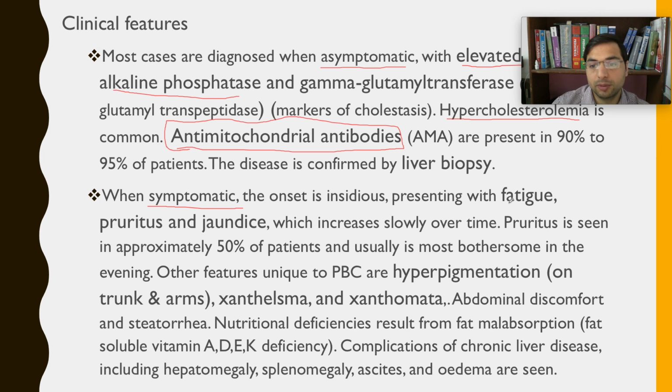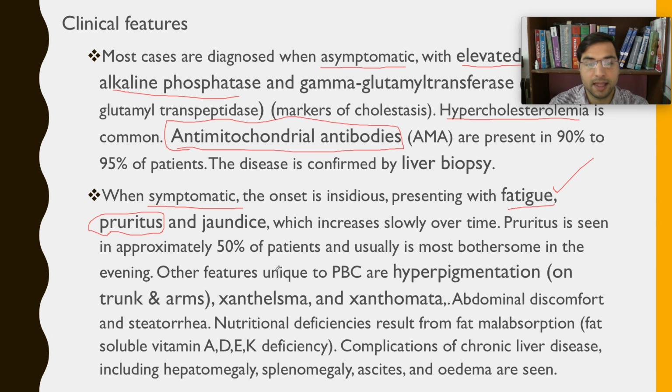The person will present with fatigue, right? The most characteristic feature of this liver disease is fatigue, pruritus, and jaundice. Pruritus is itching. Why pruritus? Because cholestasis leads to pruritus because of the deposition of bile salts in the skin, which increases slowly over time.